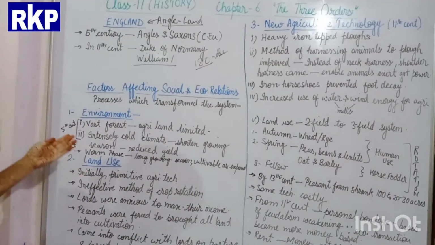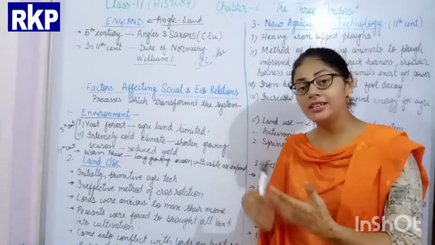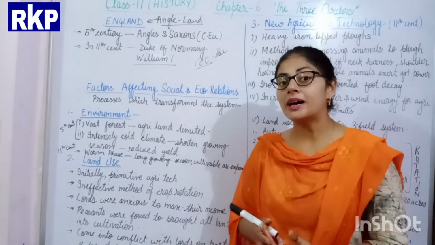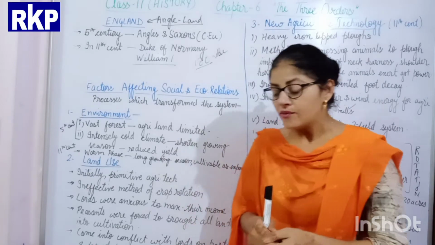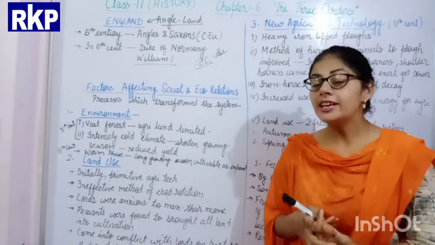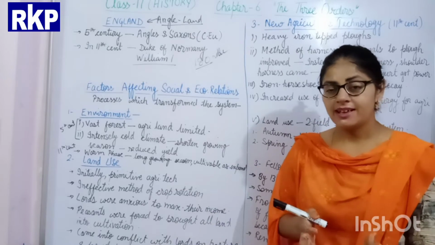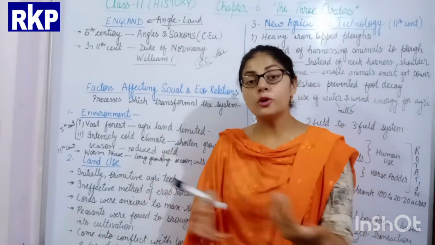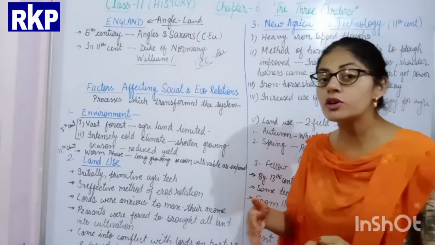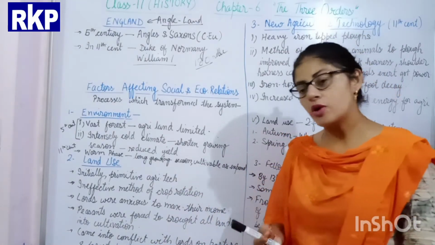Now students, move to the second topic, that is land use. What was there initially in Europe? The peasants used primitive methods of cultivation. For plowing purposes, they used a wooden plow along with oxen. You know how plowing was done in earlier times. In a similar way, it was done in Europe also. The wooden plow was drawn by a pair of oxen.